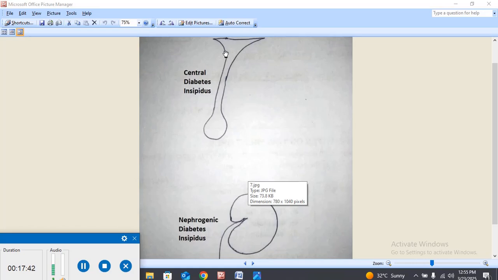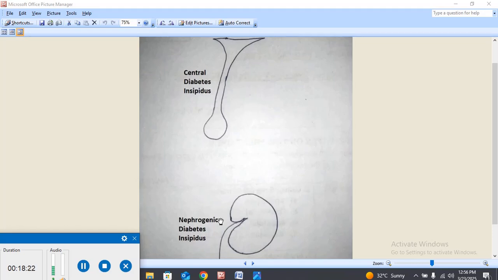In this diagram you can see that if the diabetes insipidus is due to a defect in the pituitary gland, in the posterior pituitary gland, that will be called central diabetes insipidus. Or if there is a decreased effect of the antidiuretic hormone due to a defect in the kidney, that is called nephrogenic diabetes insipidus. Nephrogenic: nephro means kidney and genic means to make. So nephrogenic diabetes insipidus is actually due to some abnormality in the kidney.